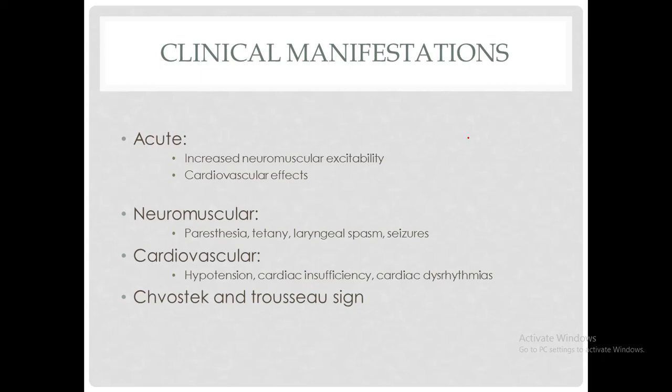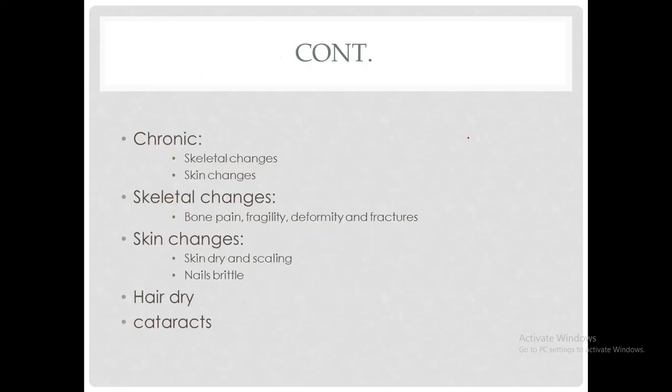Chvostek sign is that in a patient with hypocalcemia, when you tap the skin of their face around the temple, spasm of the muscles of the lips, nose, and cheek may occur. And Trousseau sign is that you inflate the BP cuff on the arm of a patient, and a carpopedal spasm develops in the arm. What is a carpopedal spasm? It is the spasm of the muscles of the hand. So both these signs represent acute hypocalcemia.